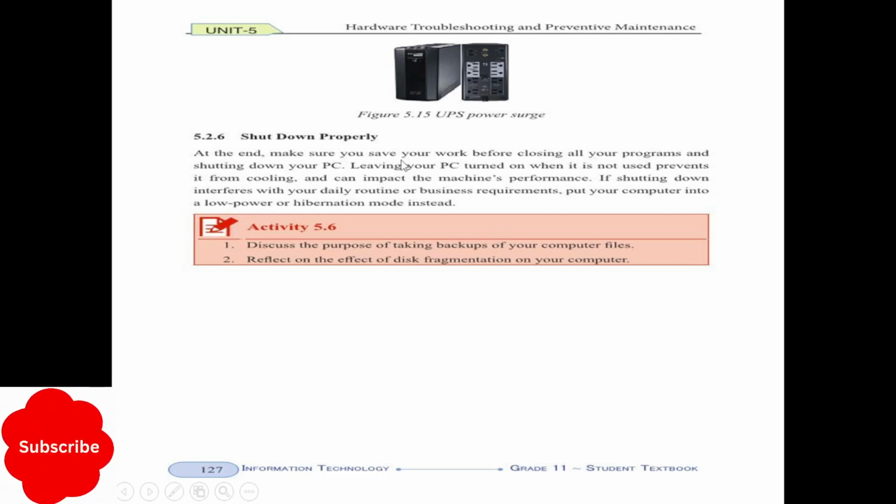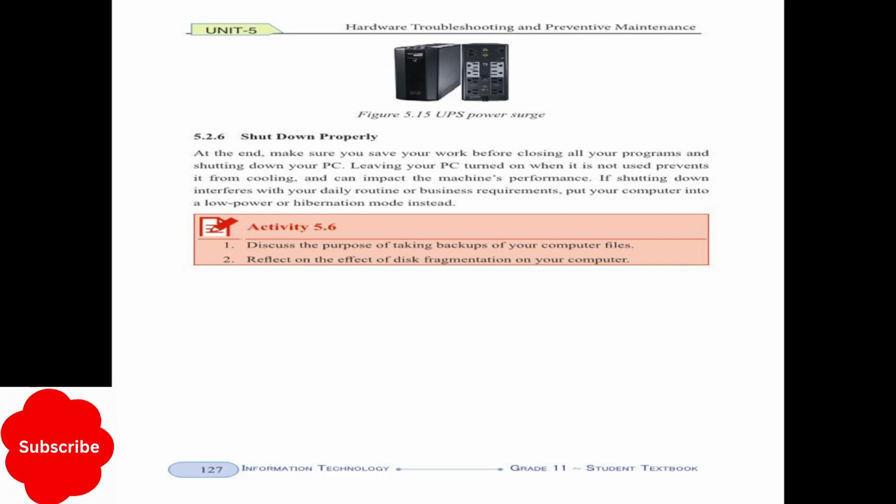Another preventive maintenance is to shut down properly. When we want to stop our computers, we should shut down carefully. For instance, before stopping any programs, first we have to close them. It asks us whether to save or not. If saving, we have to give a file name, or we leave without saving if we do not want to. Then we can properly shut down the computer.